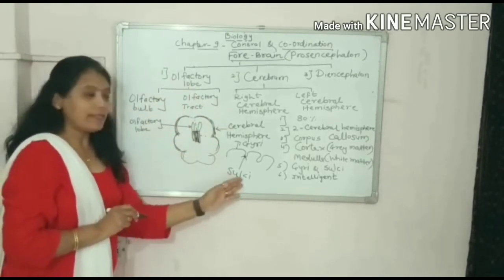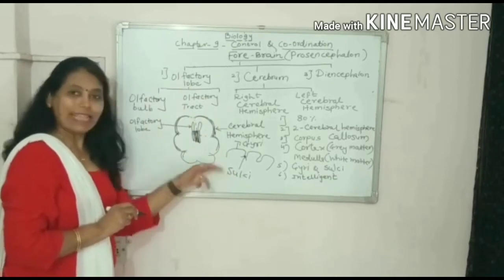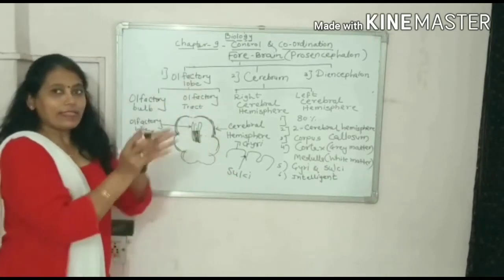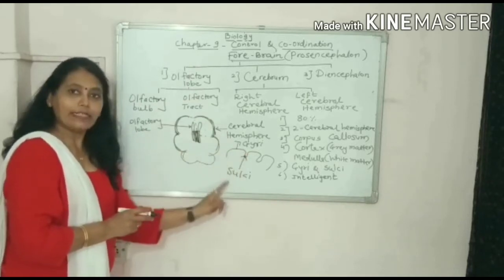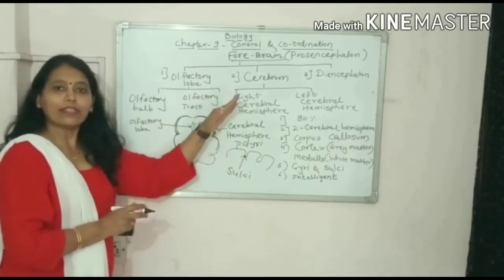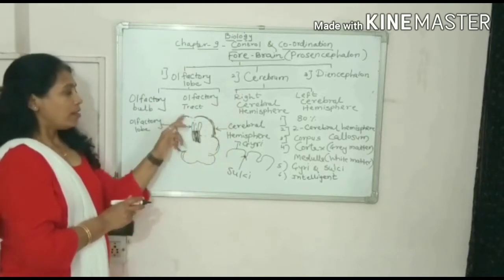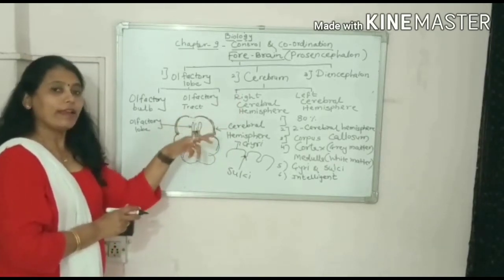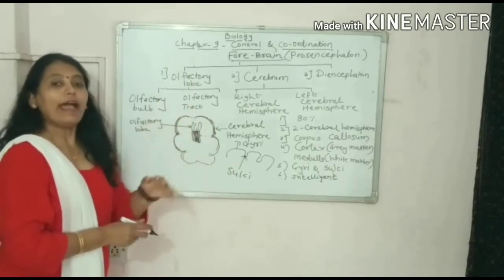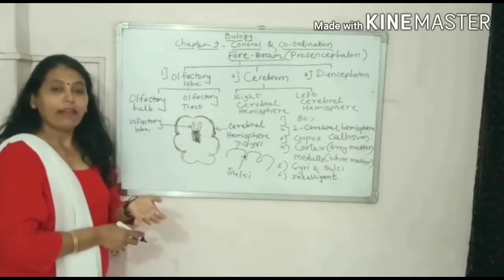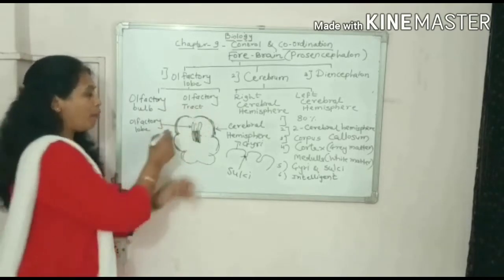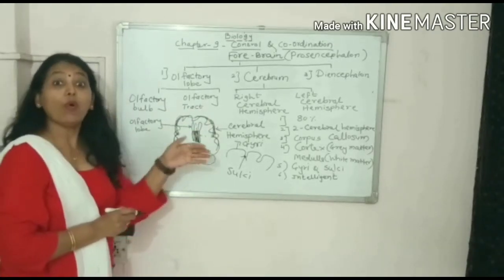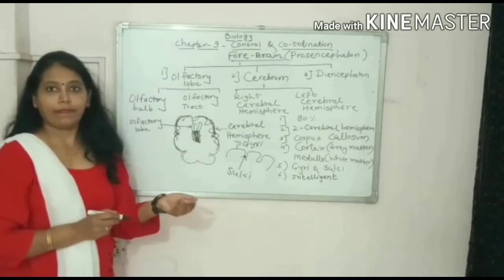How will you remember sulci? S stands for sink and S stands for sulci. So the sink-like, groove-like structure is sulci, and the other part is gyri. Gyri and sulci together form so many foldings, and it is considered that if a person has more foldings, that person is more intelligent.